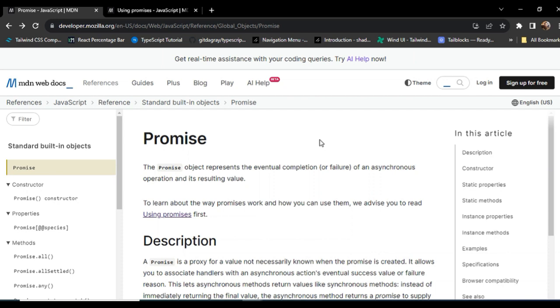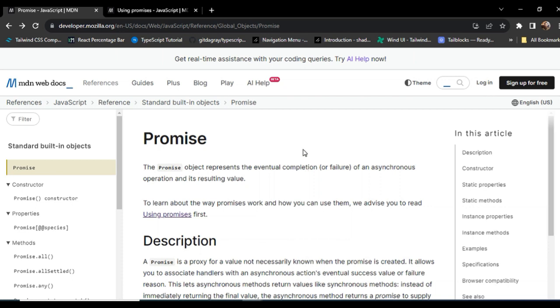JavaScript promise works. A promise will absolutely give you one value. A promise can be fulfilled or a promise can be rejected. Okay. So we will learn promise from the MDN Web Docs by reading the documentation. Actually, reading documentation is one of the best habits to understand JavaScript or any language. If you are habituated to reading documentation, I think this is the best practice.